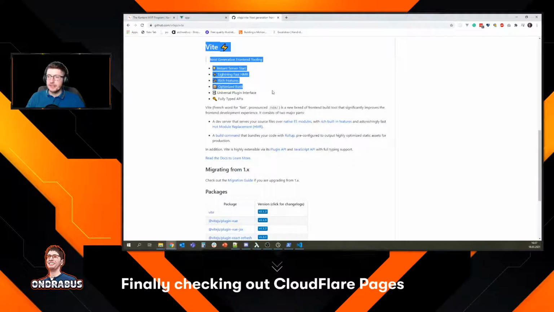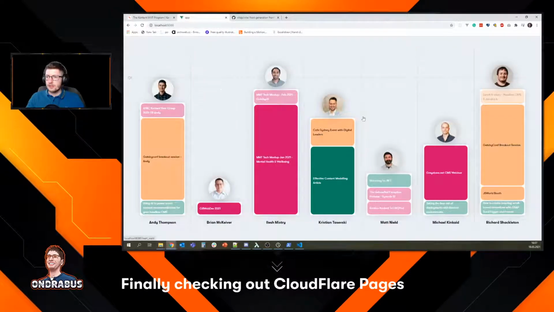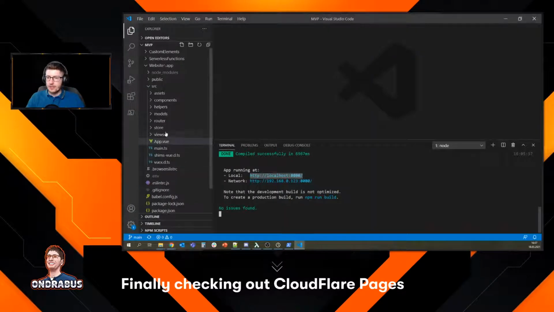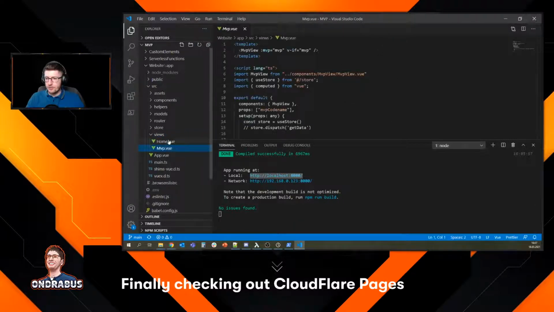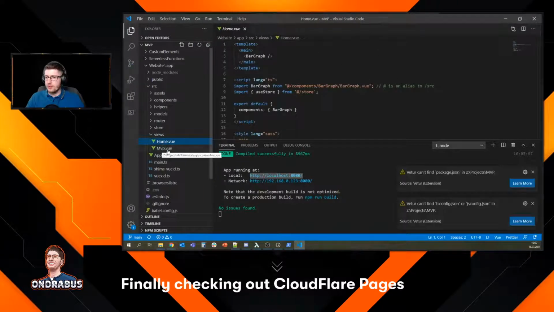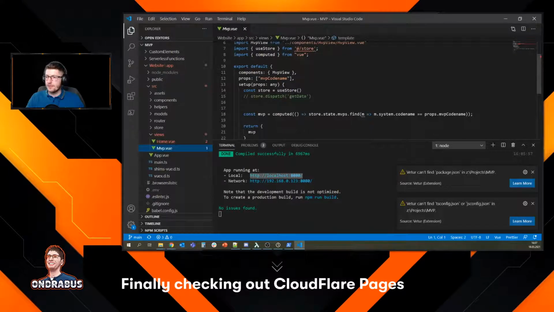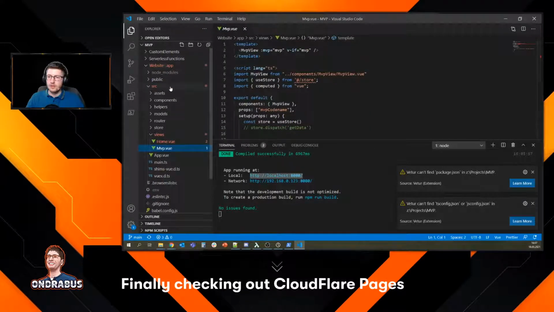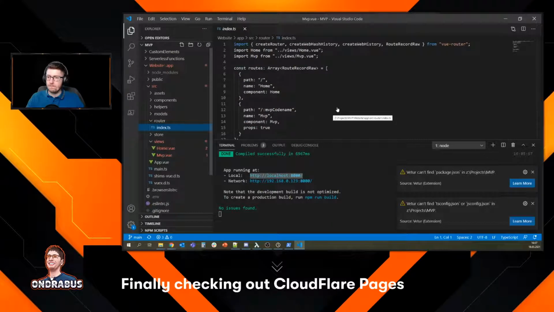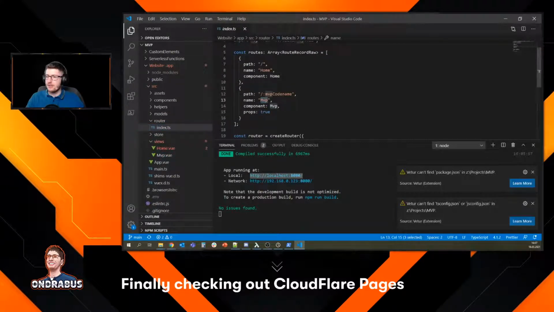I wanna see how complicated it is to try this out with a typical Vue app. Now my app is not something big. It's got just a few pages. And I can show you those if I remember where they are. Oh, here. So there is one view for home, one view for MVP, and that's kind of a template. This is actually used to serve the requests coming for the MVP code names.